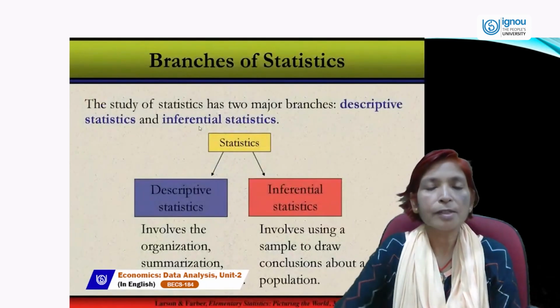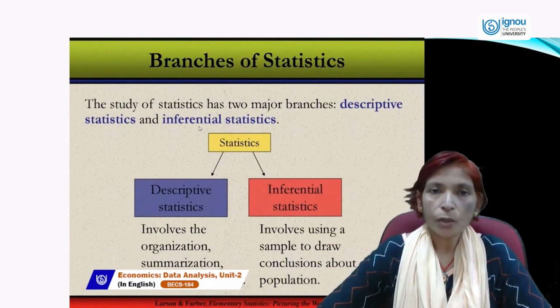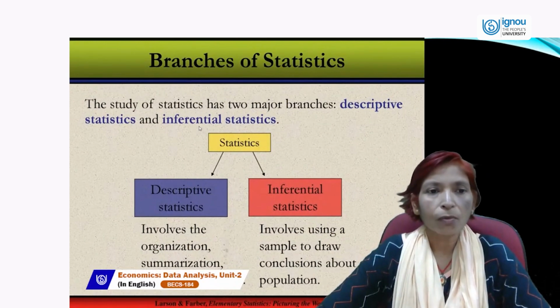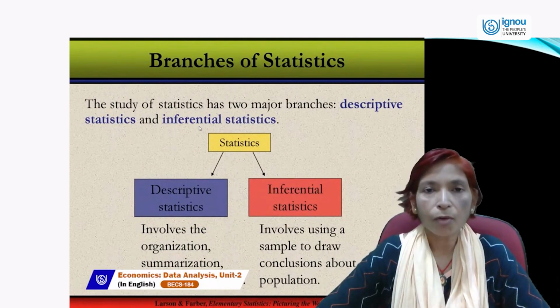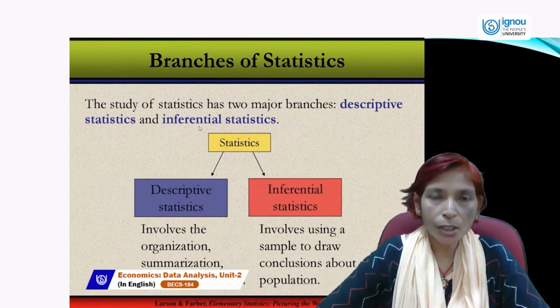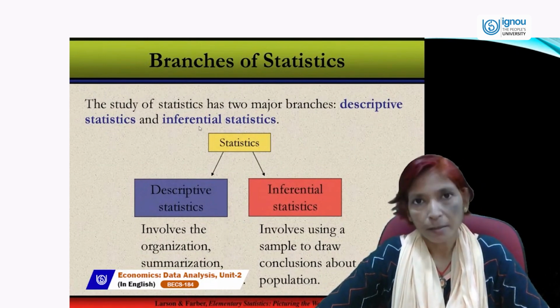Next is branches of statistics. We can show it with the help of this chart. There are two types of branches of statistics. One is descriptive and the other is inferential. Descriptive statistics involves the organization of data and summarization and display of data.